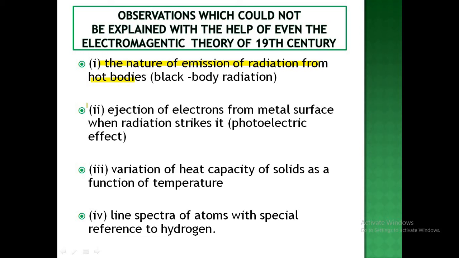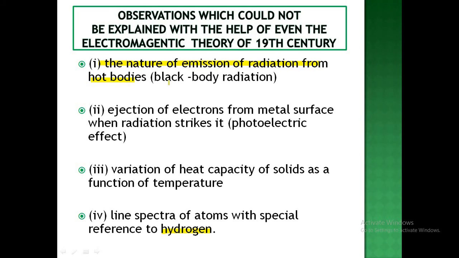The second was ejection of electrons from a metal surface when radiation strikes it. It is the photoelectric effect, which we are going to study. The third is the variation of heat capacity of solids as a function of temperature, and the fourth one is the line spectra of atoms with special reference to hydrogen only. So basically we are going to deal mainly with hydrogen in this topic.